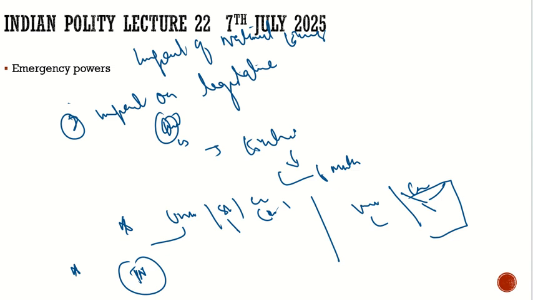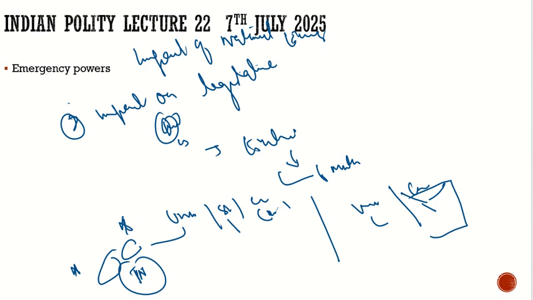The nearby states, there also, if the center gives some directives, then the state will have to accept those directives. So the power of the center extends to any states which are not in emergency but which are neighbors to the emergency state. So this power of the center during the emergency will extend to other neighboring states too. These are a few important points which you need to know for your prelims exam.